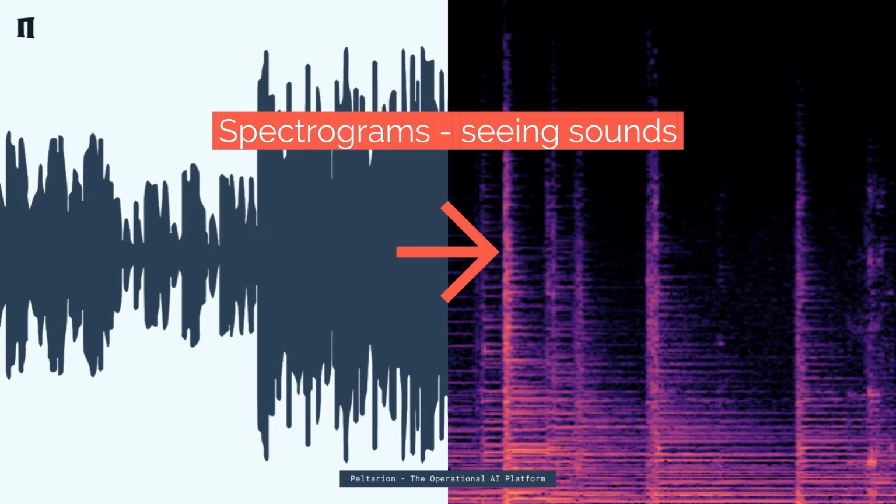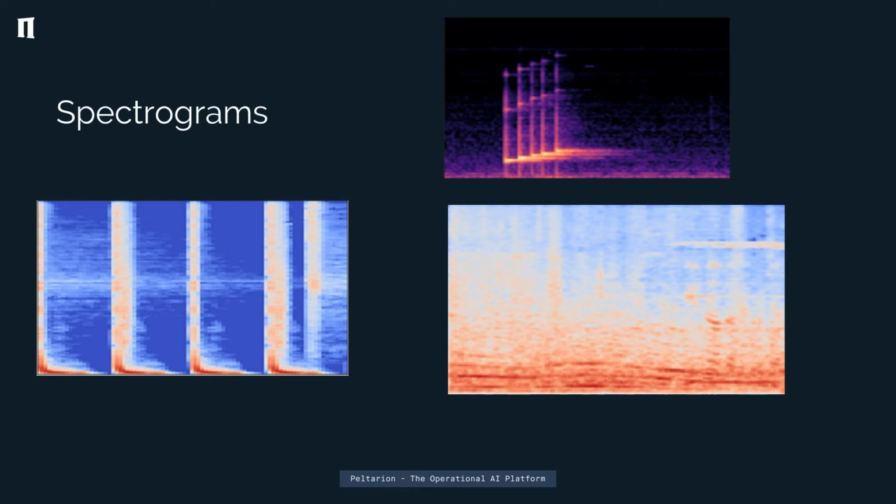In one way, you can think of it as seeing sound. Here's a quick picture. We have the waveform on the left side, and the spectrogram on the right side. In the spectrogram, you have the time axis horizontally, just like in the wave file on the left side of the screen, but on the vertical axis we have frequencies. The color on this image is purple and black, with no reason for that, but the intensity of each pixel says how much there is of that frequency in each time sample.